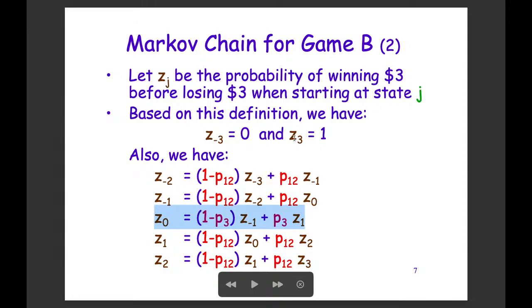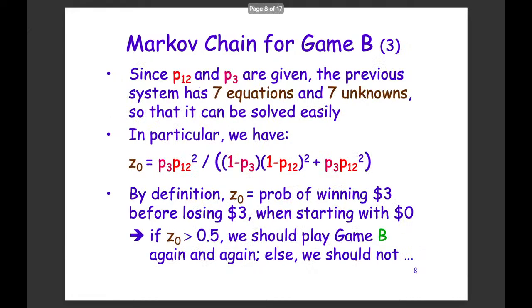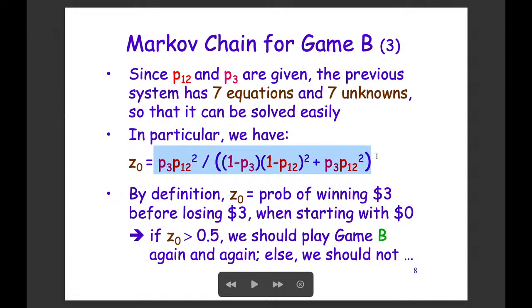Oh, no. We just have these 7 formulas, sorry. We have 7 equations, 7 unknowns. So in that case, we can solve it. And then in particular, we can find that z0 can be represented based on the known values p3, p12 in this way. Okay, so let's trust this is correct.